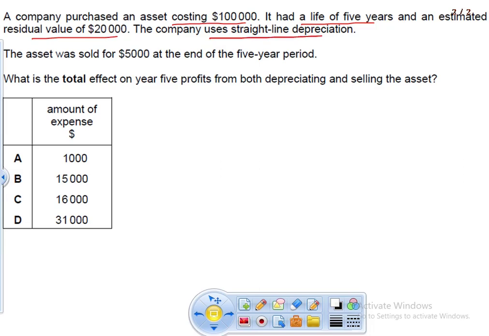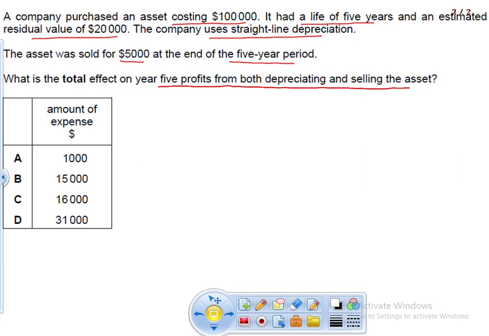So this asset was sold for 5,000 at the end of the 5 year period. So after 5 years, you are selling it for 5,000. What is the total effect on the year's profit from both depreciation and selling of the asset? So now, in the 5th year, what will you write down on the income statement from depreciation and from disposal of non-current asset? That is what the question is.